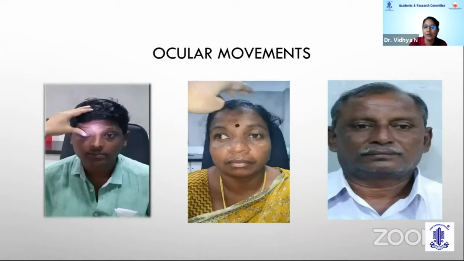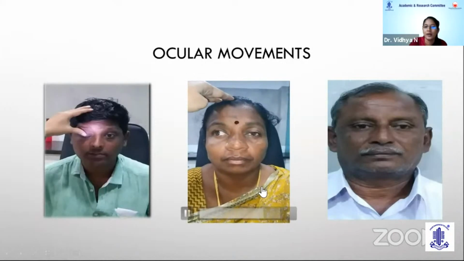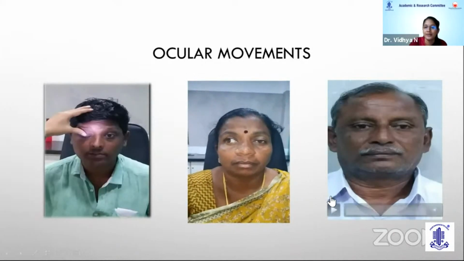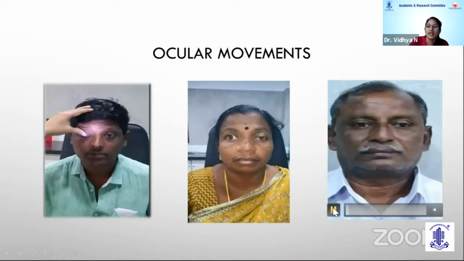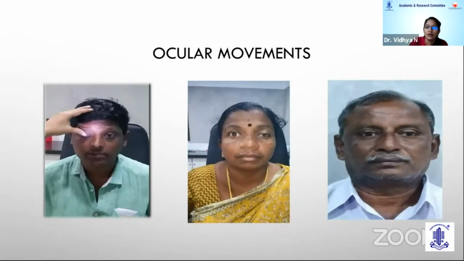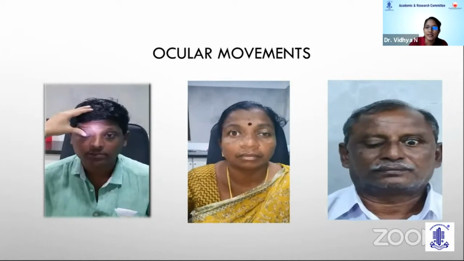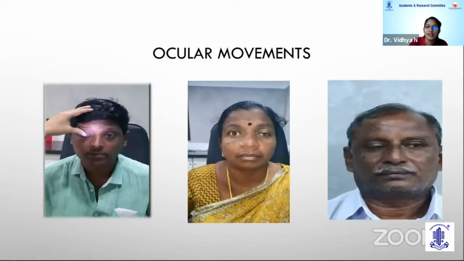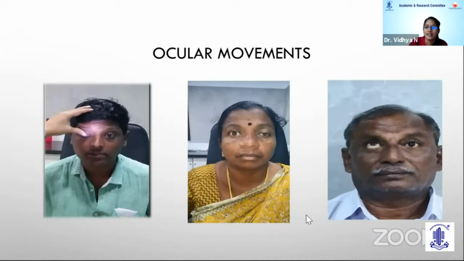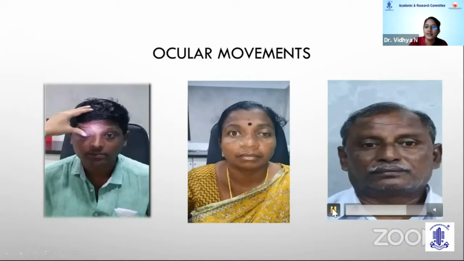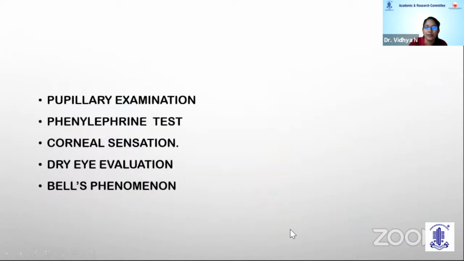MRI or MRA would be preferred to rule out the PCOM aneurysm, which is the most common thing. A patient with aberrant regeneration following third nerve palsy can usually present with lid retraction on down gaze, otherwise called a pseudo-Graefe sign. Again, the treatment would be really tricky in these patients.